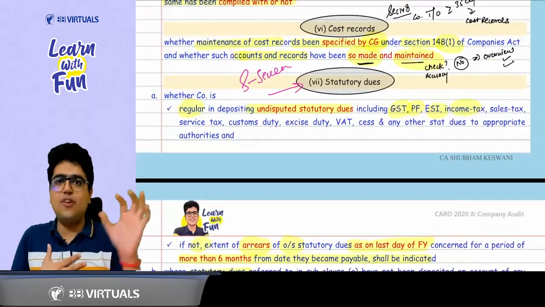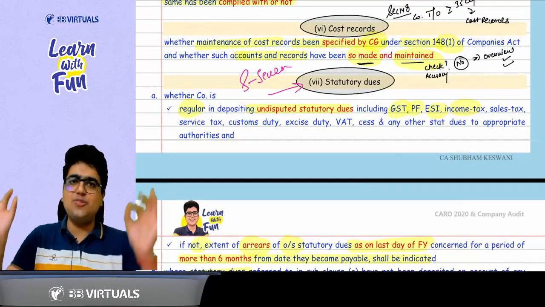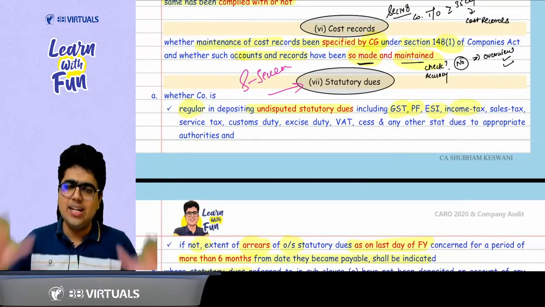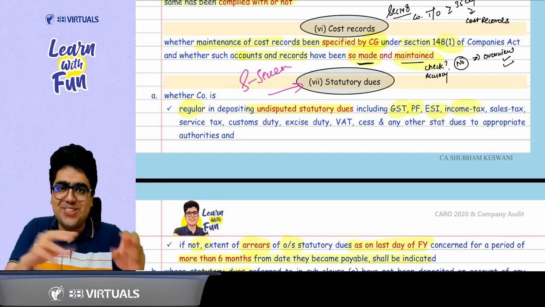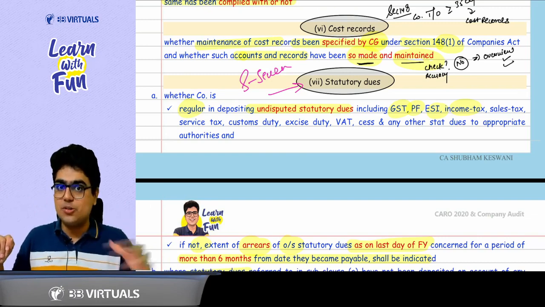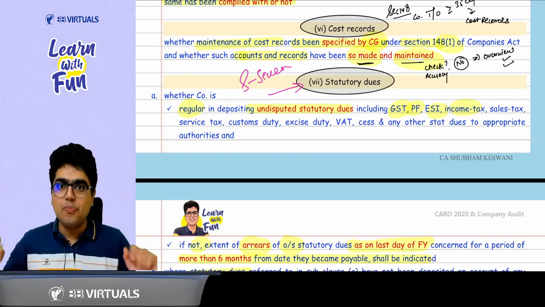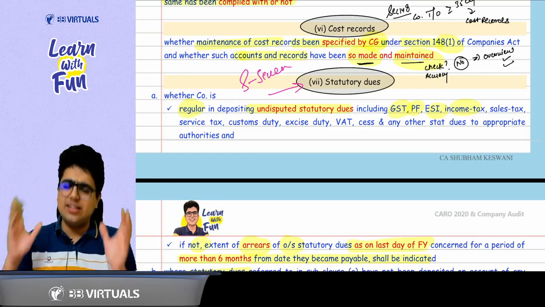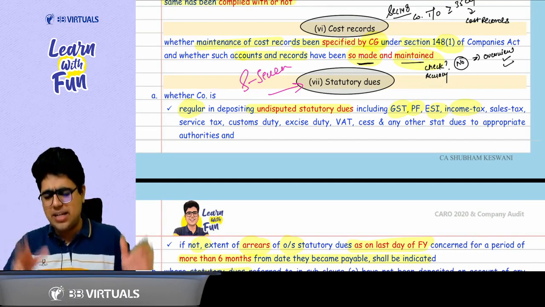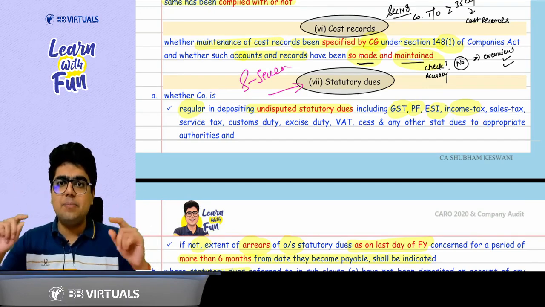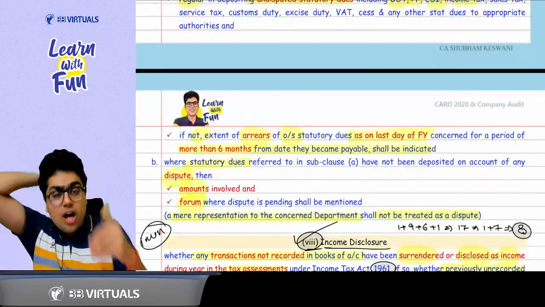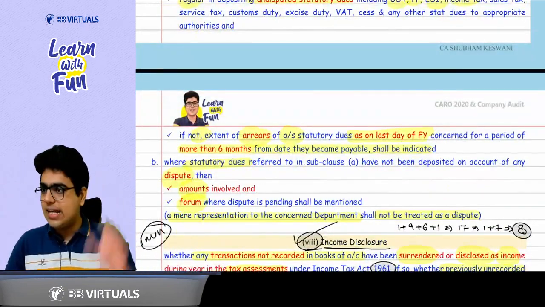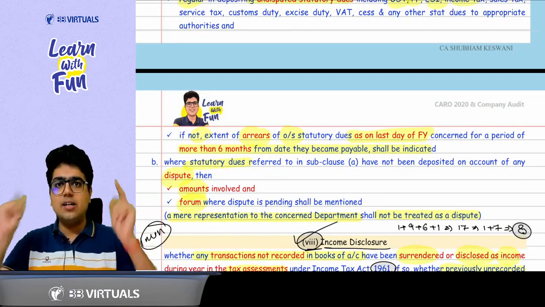Got it, sir? S for 7, S for statutory dues. Very easy. Two types of statutory dues: undisputed and disputed. What about the undisputed statutory dues? There is no dispute, so deposit it on time. That means whether it was TDS, income tax, GST, PF, ESI, etc., whether the company is regular in depositing. If not, the amount which is overdue for more than 6 months as on the last day of the financial year is reported.